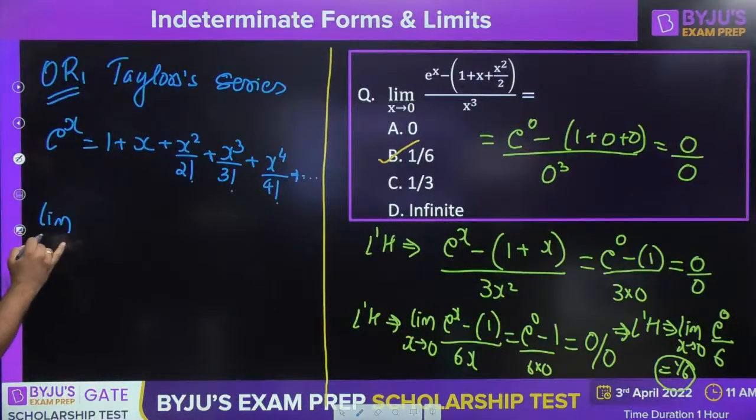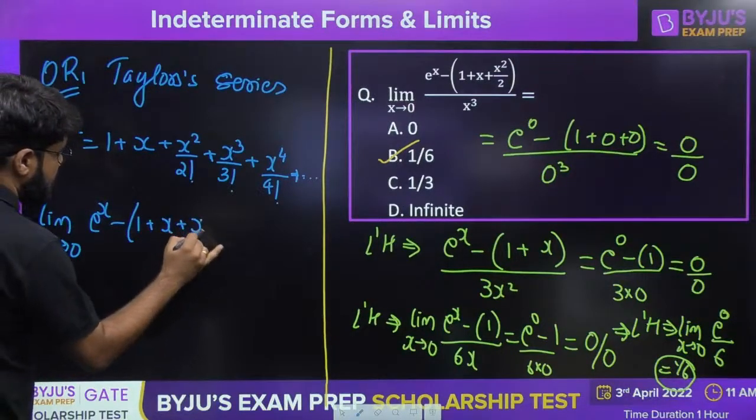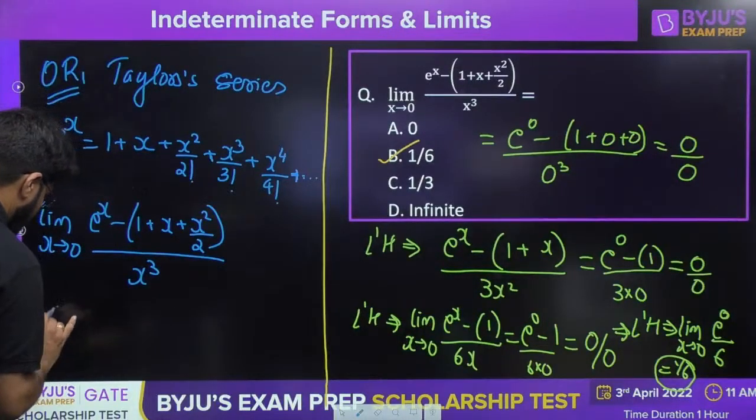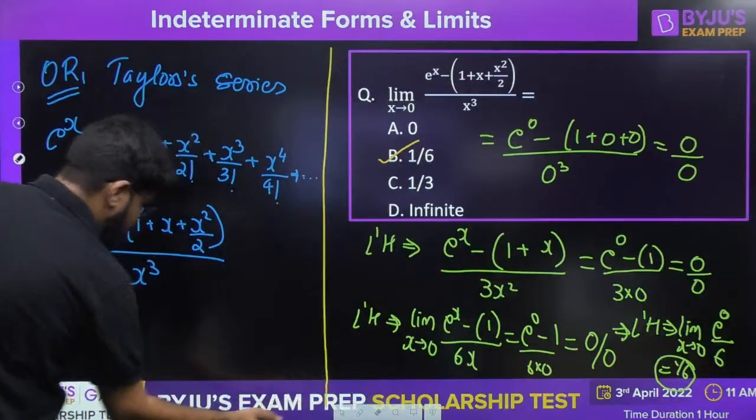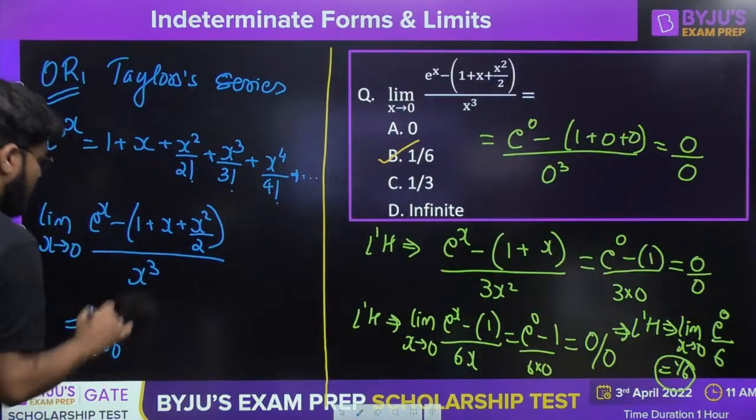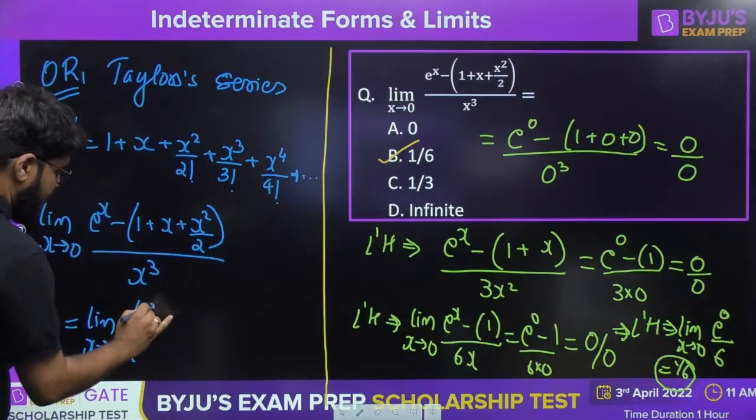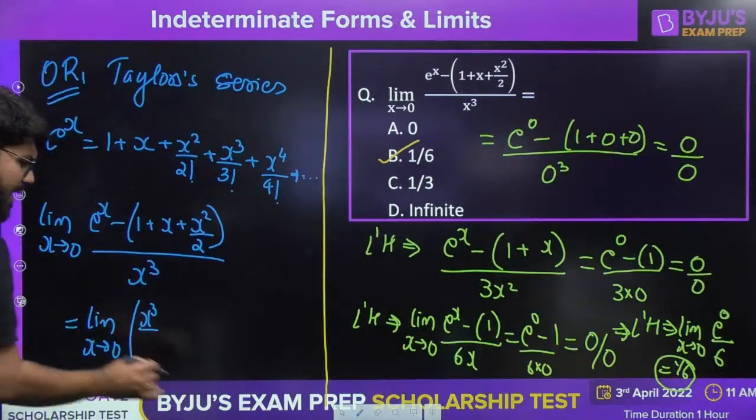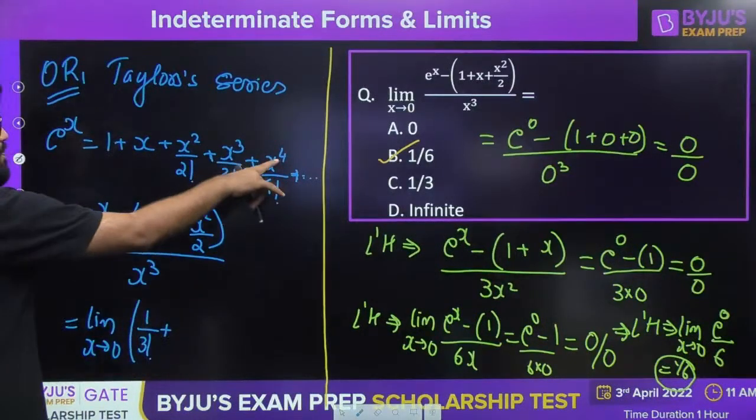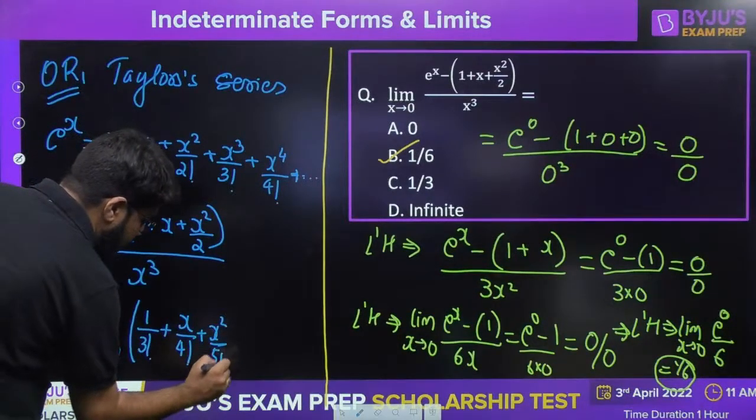So when you have the limit of x tending to 0, e power x minus 1 plus x square by 2 divided by x cube, that is going to become limit of x tending to 0, 1 plus x square by 2 factorial, where 2 factorial is 2, so this term is completely cancelled. Your answer starts from x cube by 3 factorial and divide by x cube also. When you divide by x cube, you have 1 by 3 factorial plus x power 4 upon x cube, x by 4 factorial. Next comes x square by 5 factorial, etc.